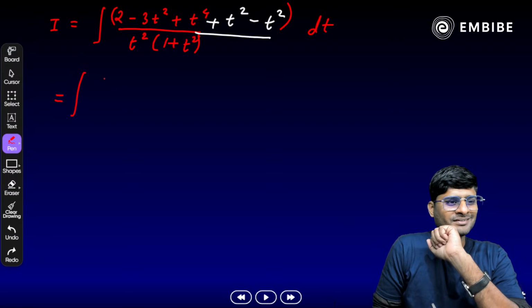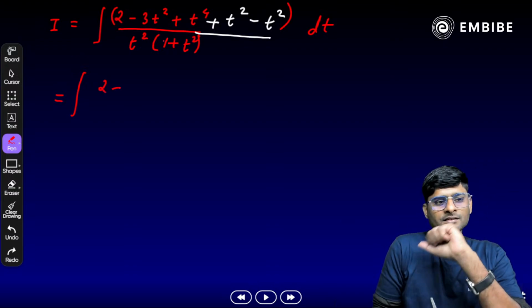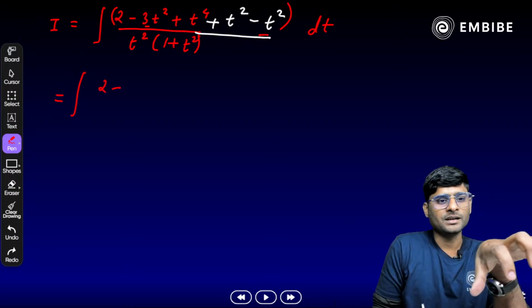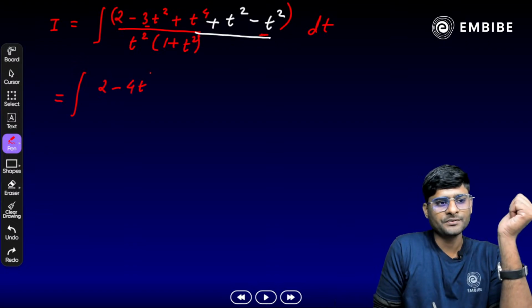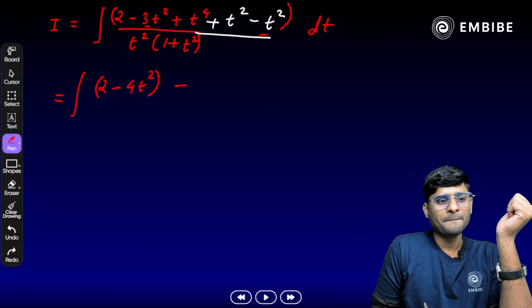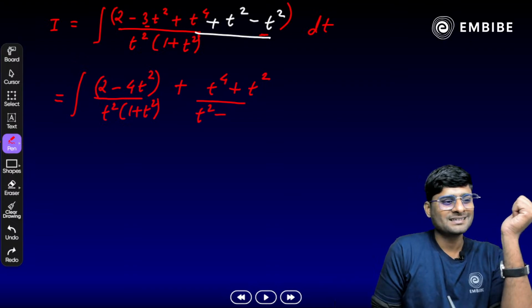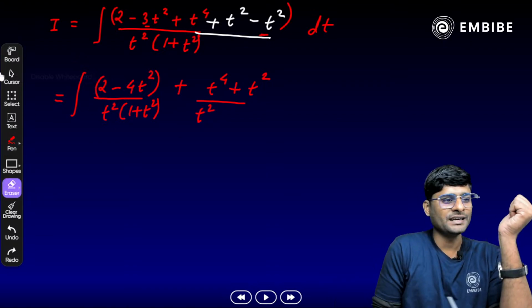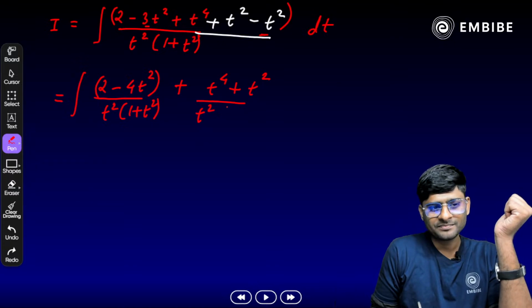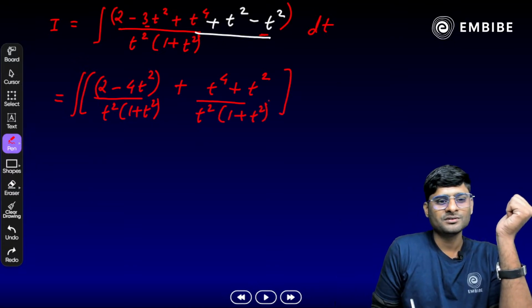Integration of 2 minus 3t square and minus 1 more is there, so that should be 4t square, plus t raised to the power 4 plus t square, and whole should be divided by t square times 1 plus t square, another t square times 1 plus t square. So easy. Yes, exactly, 1 plus t square, and we have dt.